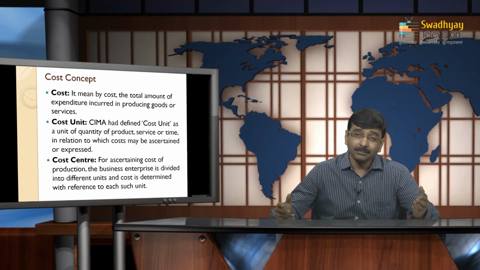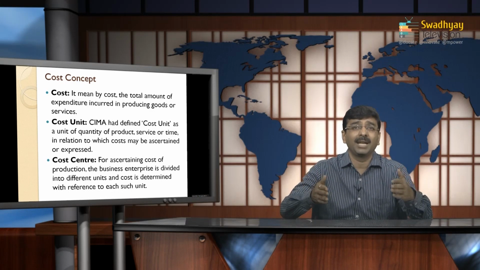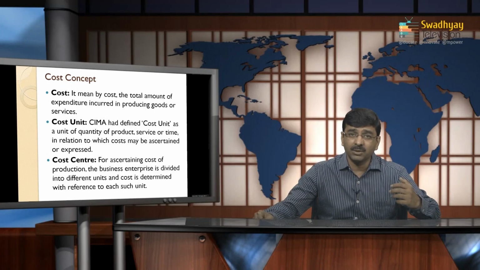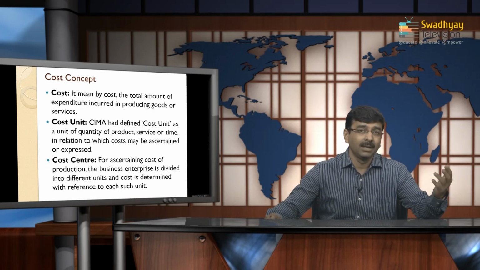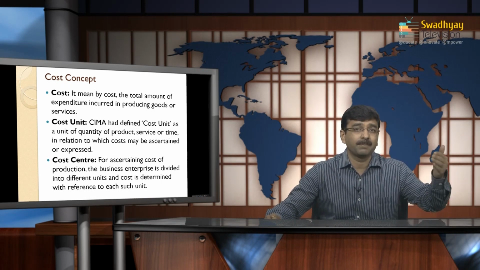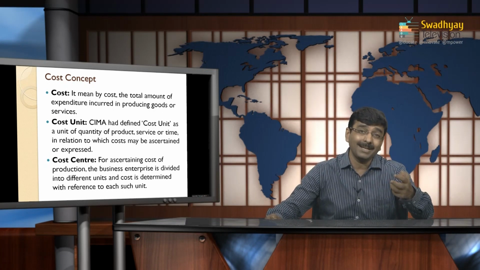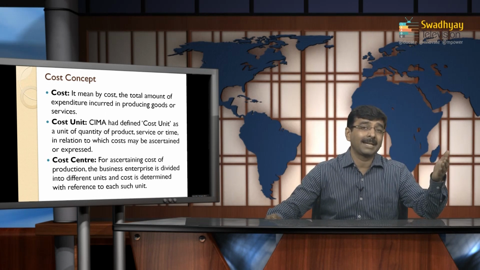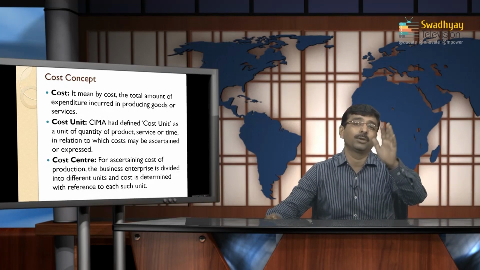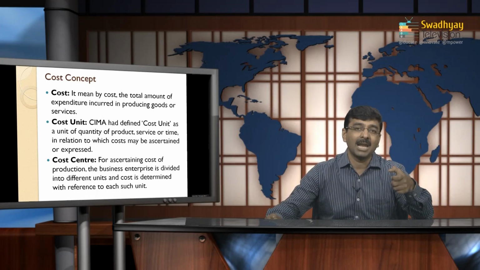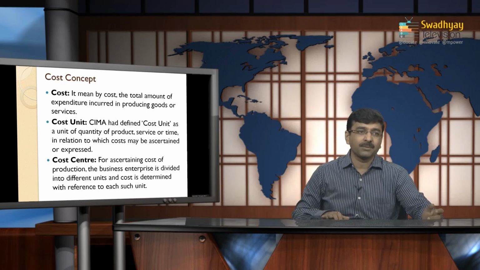Next is cost center. This is also very important. As I mentioned earlier, many expenditures are incurred in the organization in general, so it is very difficult to identify what amount of expenditure is incurred for the respective department, unit or product. If the cost center is identified, the whole amount of cost can be easily identified: this expenditure is incurred for this department or this product. So the cost center is helpful to divide the cost in a respective manner.